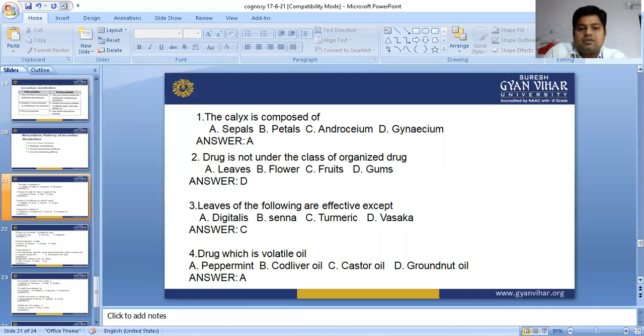Next one: drug which is volatile oil. So peppermint, yes. Yesterday we also discussed peppermint. Cod liver oil is obtained from fish, and this is fixed oil. Castor oil is also fixed oil, and groundnut oil obtained from groundnuts is also fixed oil. So the answer is peppermint oil, which is volatile oil obtained by the steam distillation method.